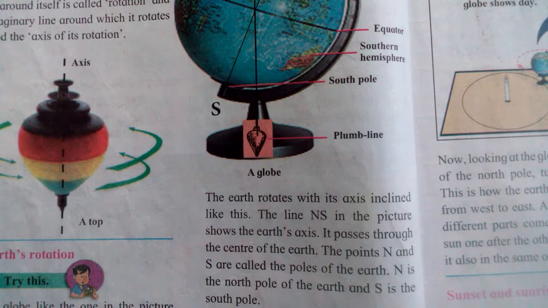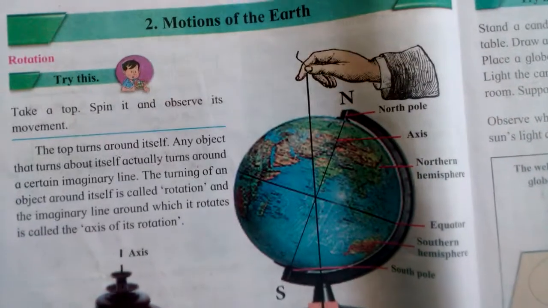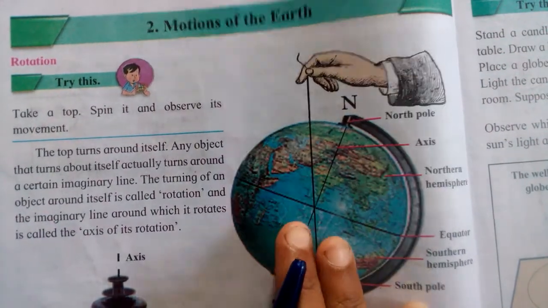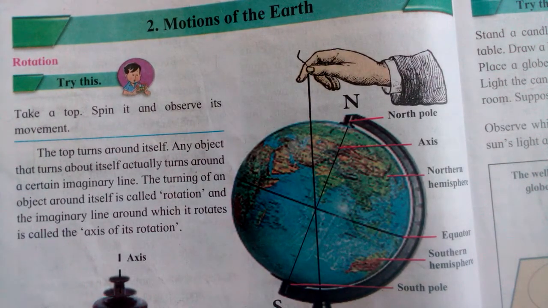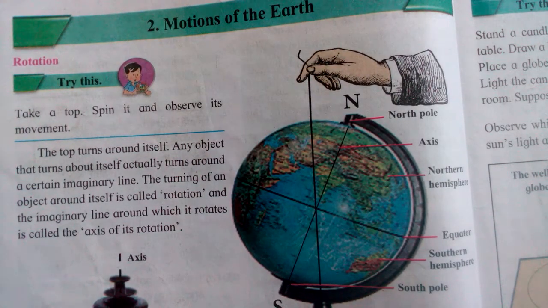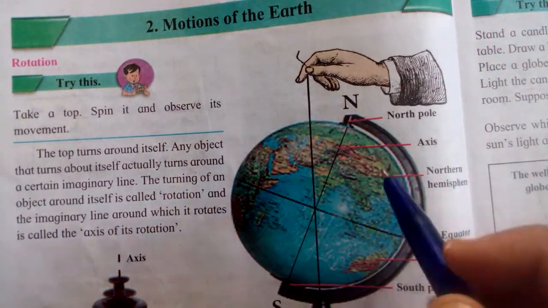Then see, now I say to you, due to the rotation of the earth, day and night also happen. Then how does this happen? See, this is the earth. All of you know the earth, and this earth rotates around itself.